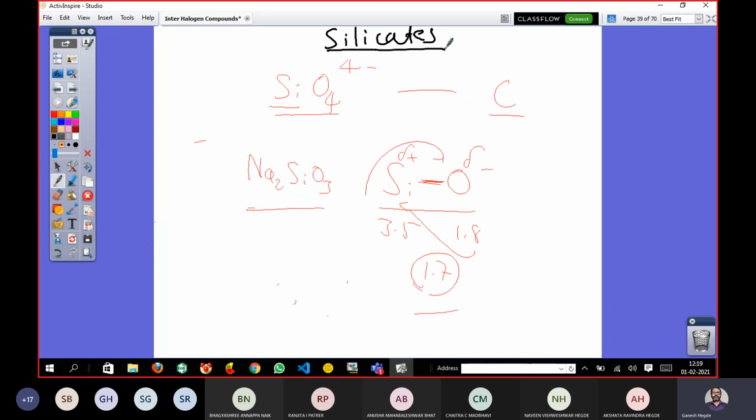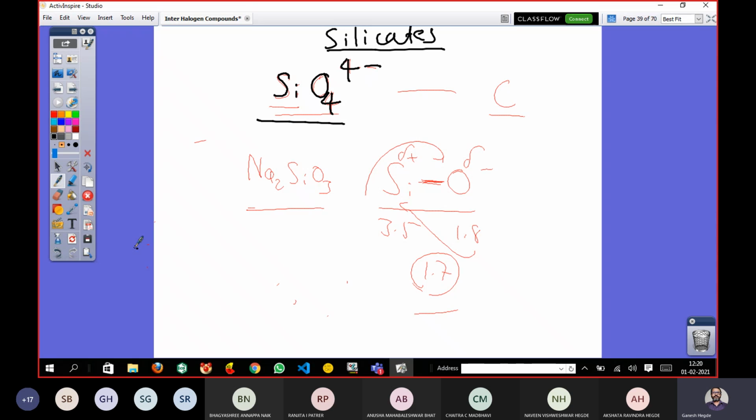All the silicates have one simple core, the SiO4 unit, and the charge may be different. In this case, the simplest unit is SiO4 4 minus. That is the simplest unit in all the silicates, right? And there are various possibilities of bonding here. That's how there are several types of silicates.